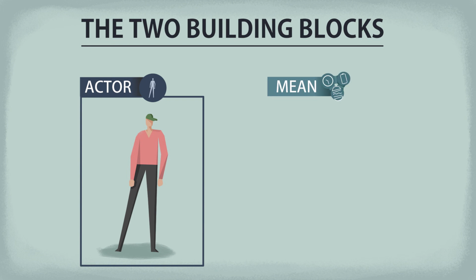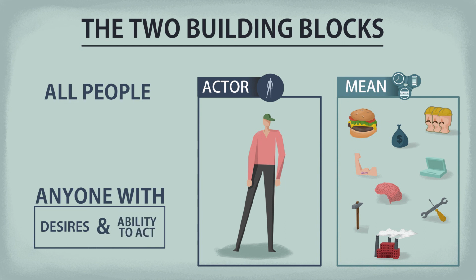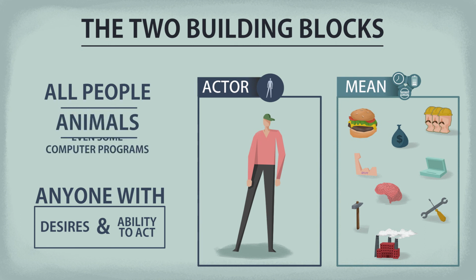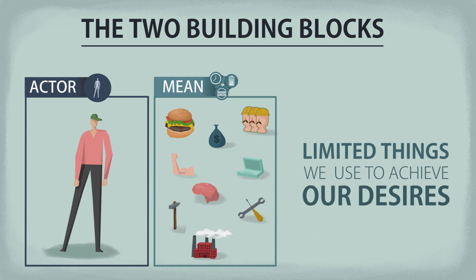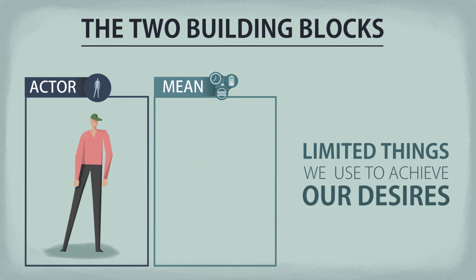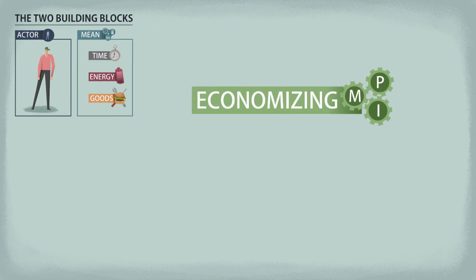So to talk about economics, we need an actor and means. Every adult human is an actor, because every human being has desires and the ability to achieve them, except a few very sick people. And an actor doesn't even have to be human, it can be an animal or a computer program too. Means are limited things we use to achieve our desires, and their three main categories are time, energy, and goods. Economizing happens when we start using our means. It's the way we allocate them.